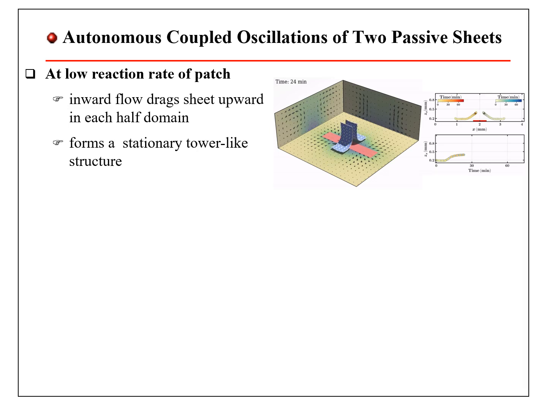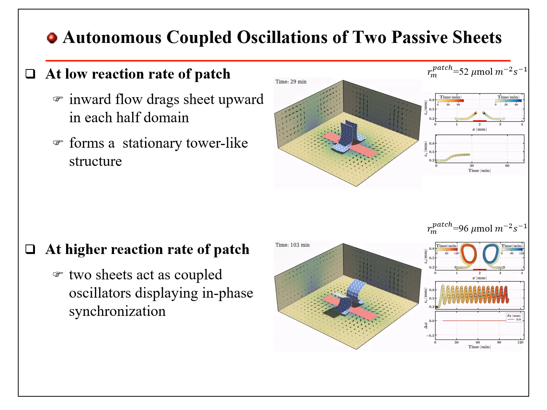At low reaction rate of the patch, inward fluid flow drags the seeds upward on each side of the patch. Due to the steric interactions, the two seeds form a stationary tower-like structure. At higher reaction rate of the patch, fluid flow increases and the two seeds act as a coupled oscillator displaying in-phase synchronization. The phase difference between these two passive seeds is 0.